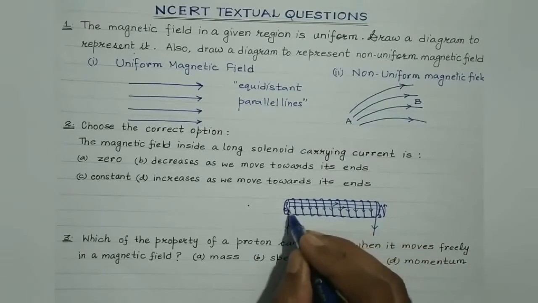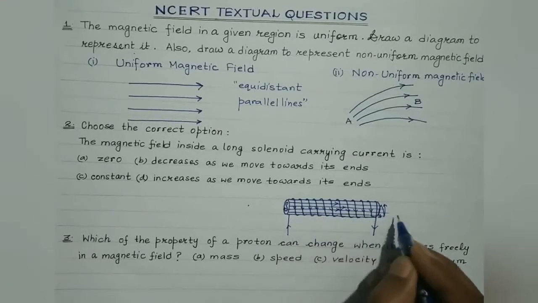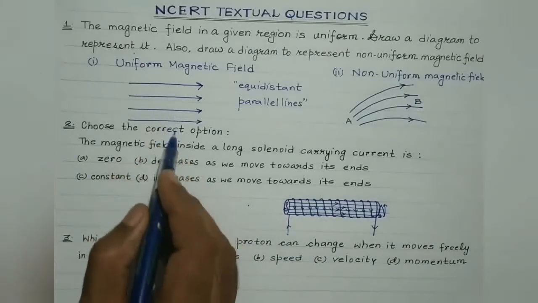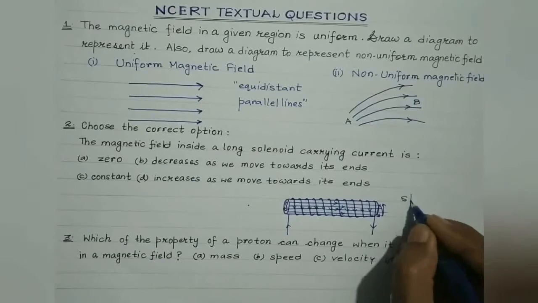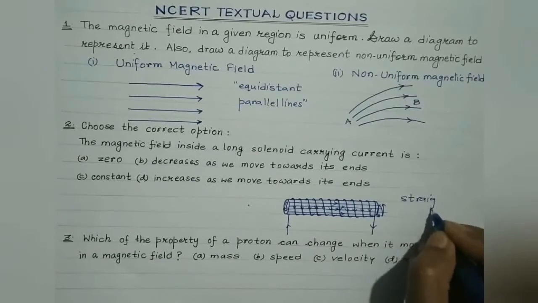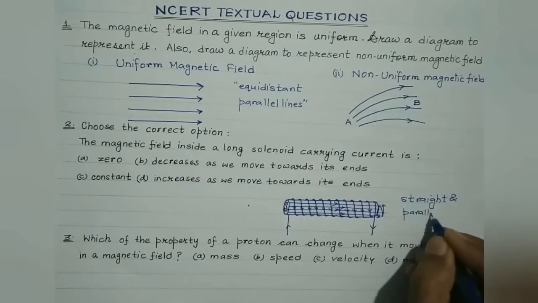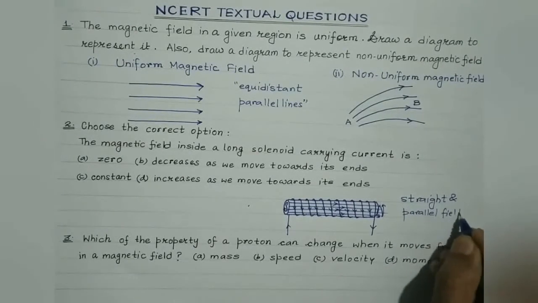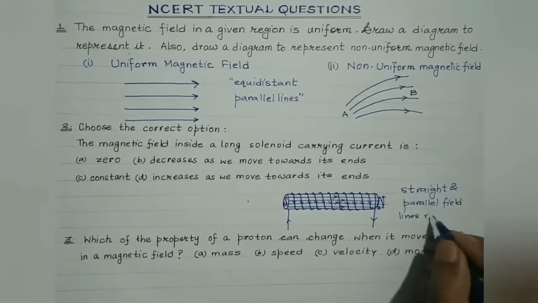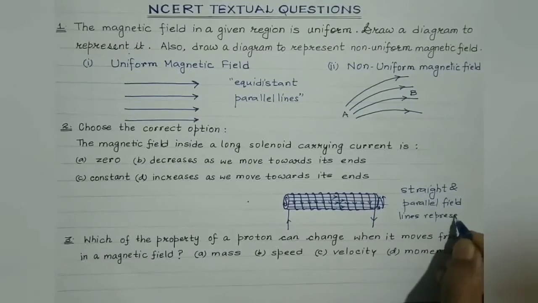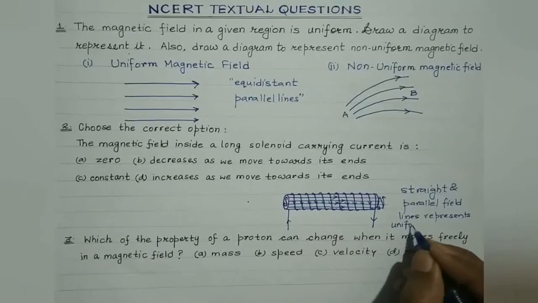These are the field lines. They are almost straight and parallel. And straight and parallel field lines represent uniform or constant magnetic field.